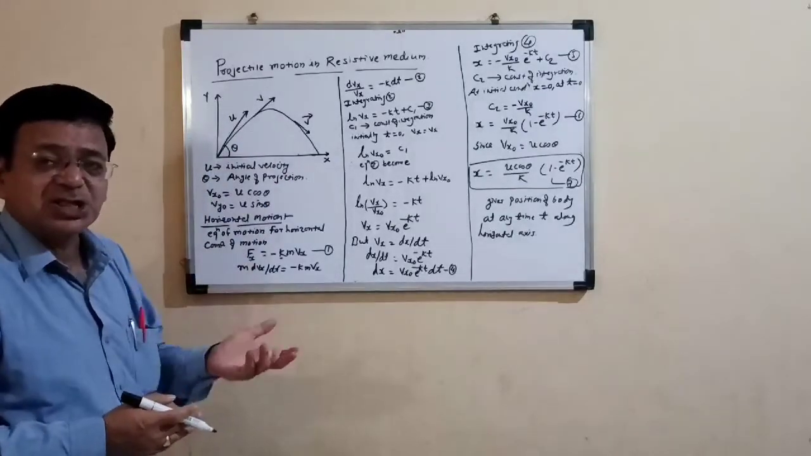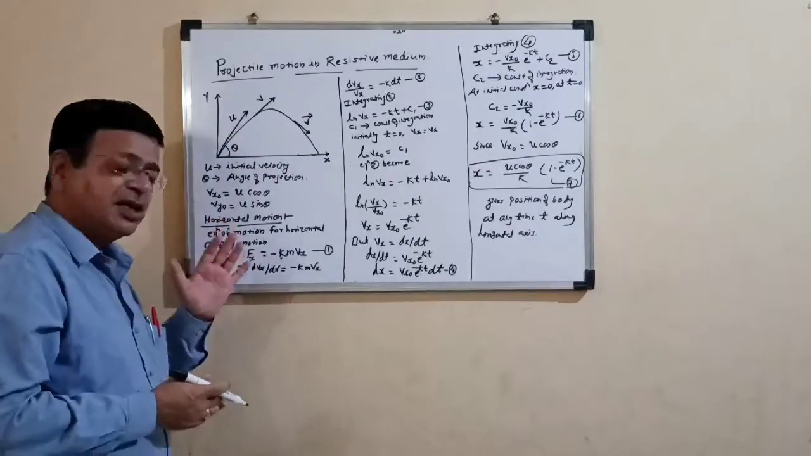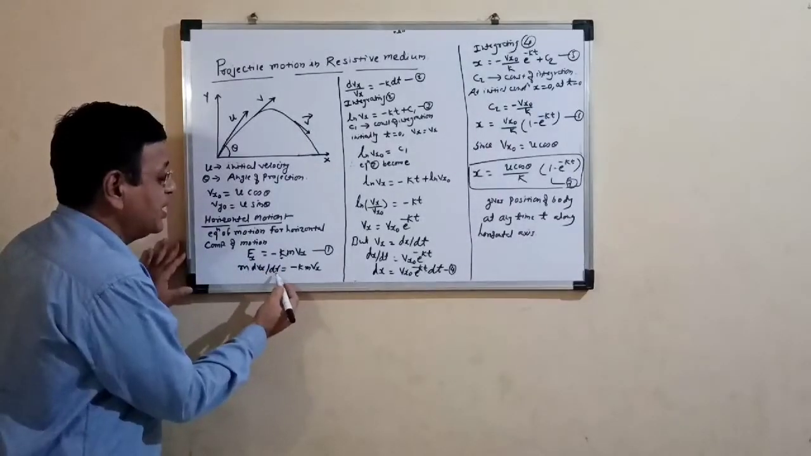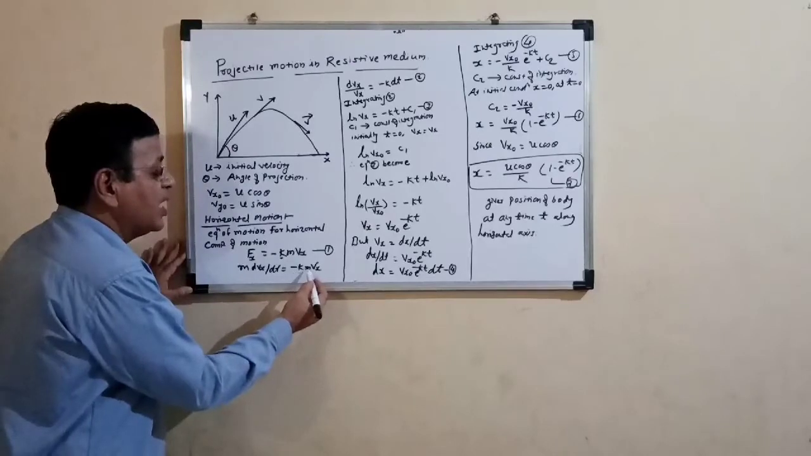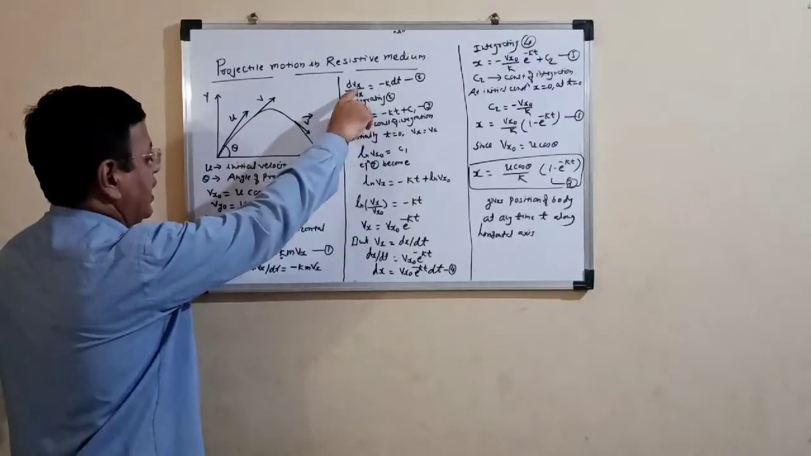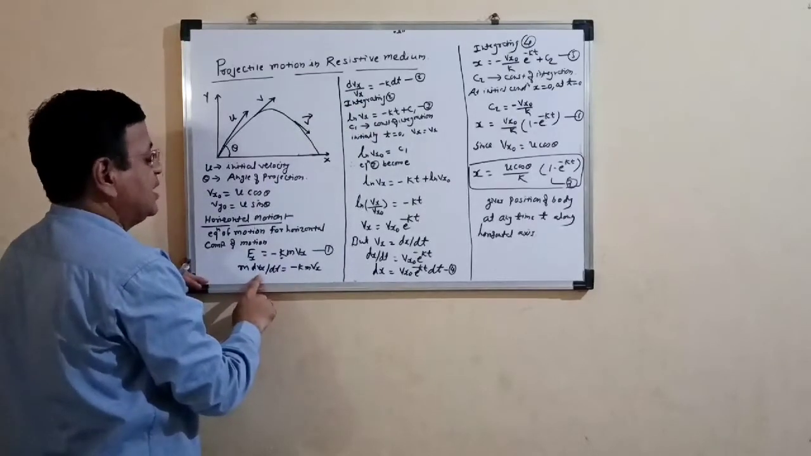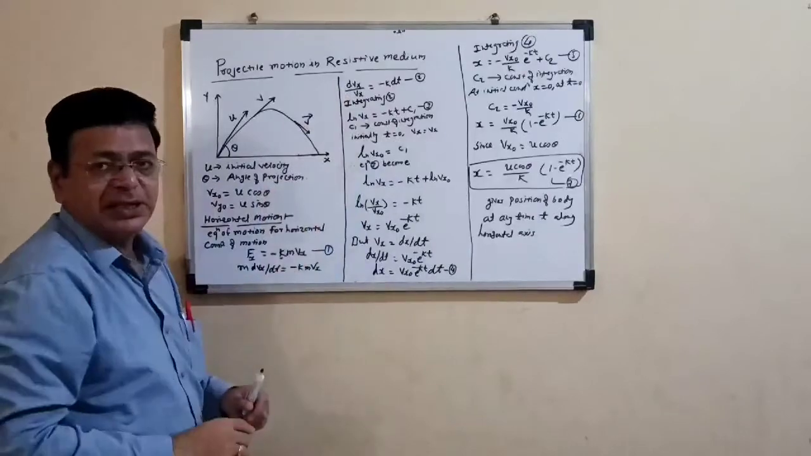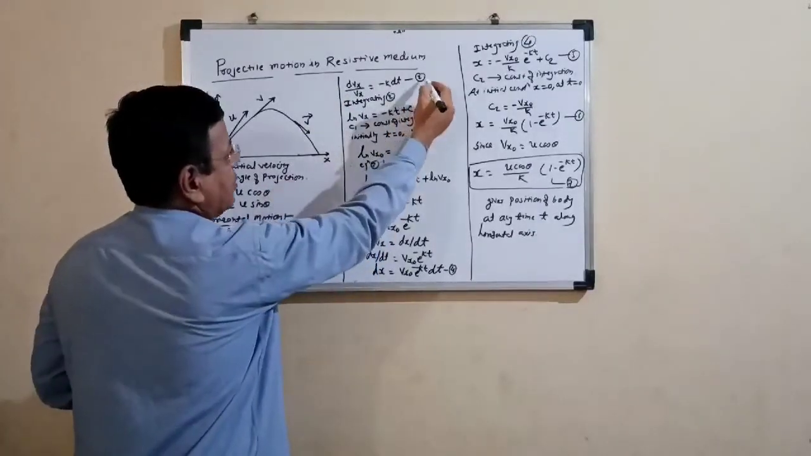Then what is the expression? m into dVx by dt is equal to minus k m Vx. Then we get dVx by Vx equal to minus k dt, because m gets cancelled here. This is equation number 2.